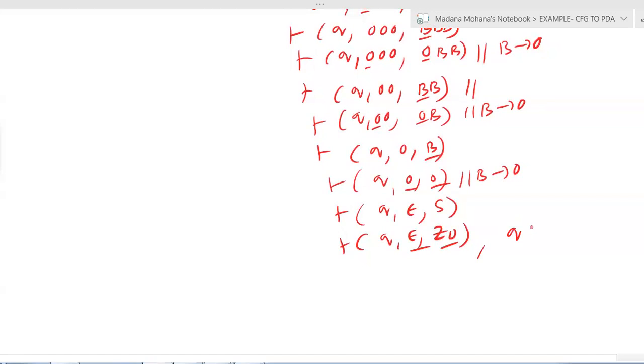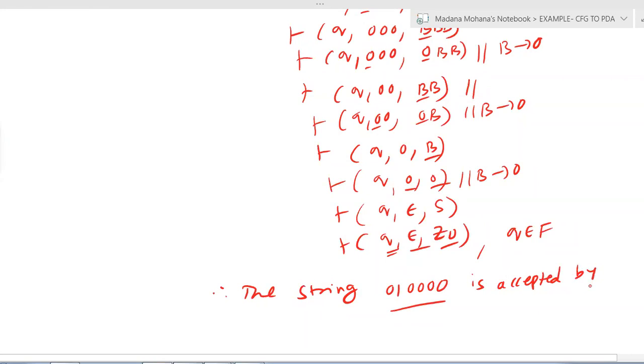So then if Q is a final state, anyway here we already assumed Q as the final state. Therefore, the given string 010000 is accepted by the PDA with the final state. With the final state combination, this string is accepted.